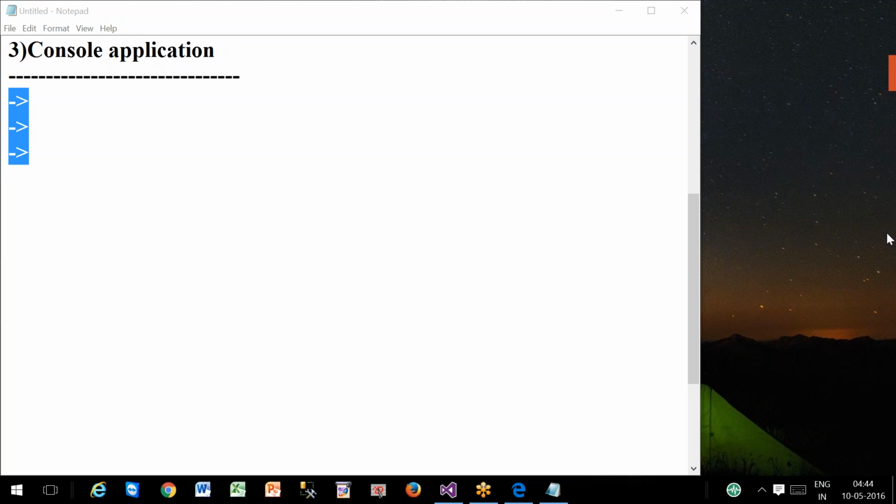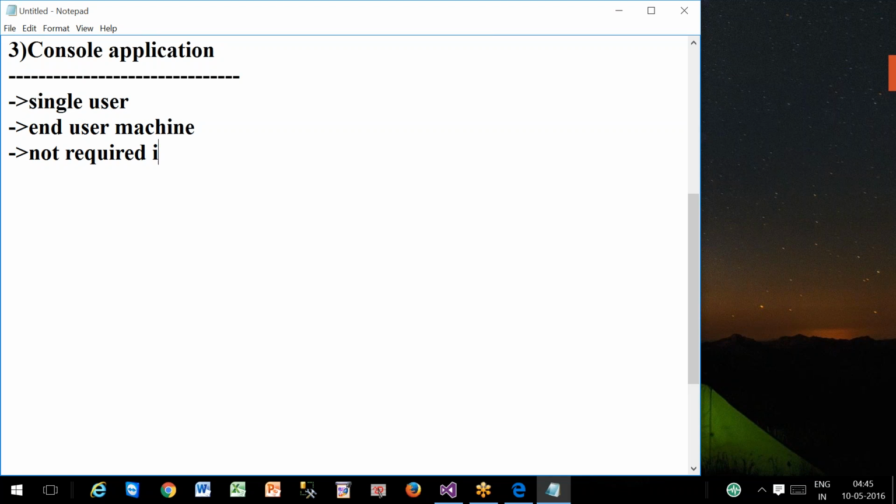Let me explain in simple way. Console applications are same as our Windows application. Same to same means here also single user, should be installed at end user machine, same as Windows application. Not required internet connection.